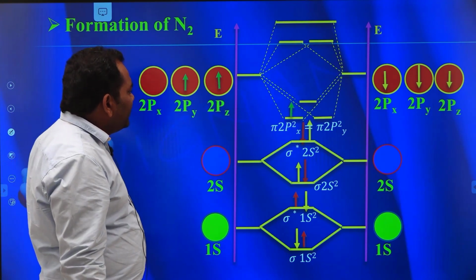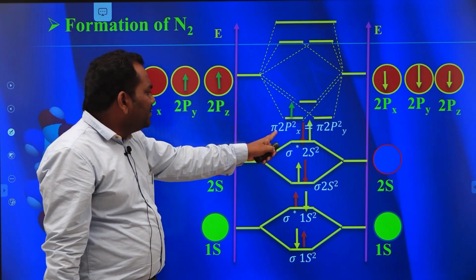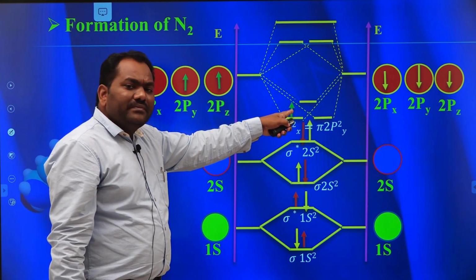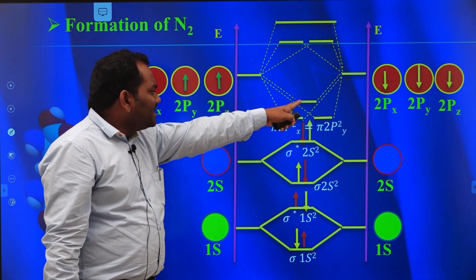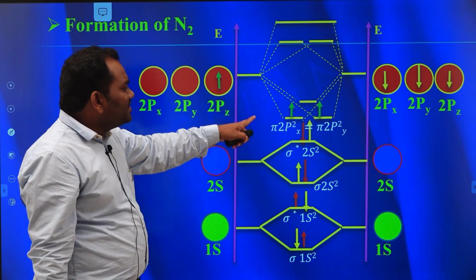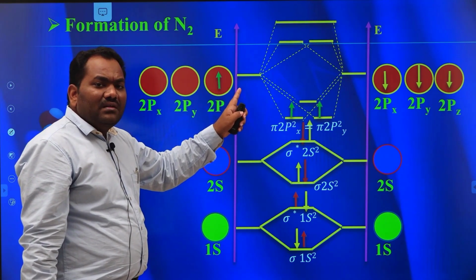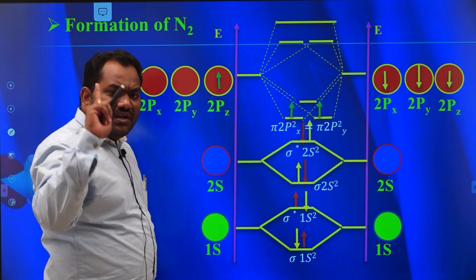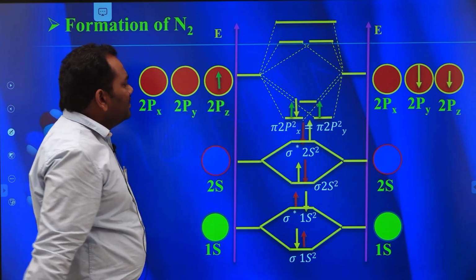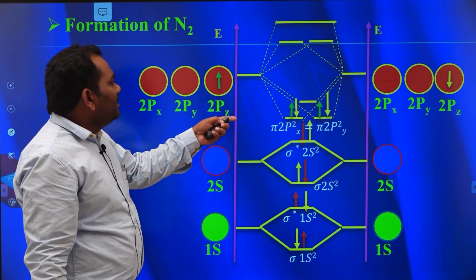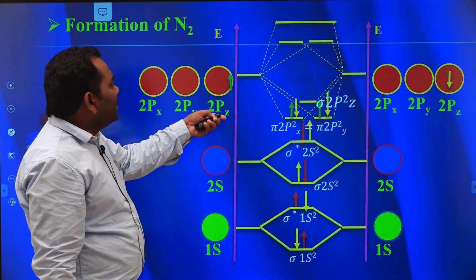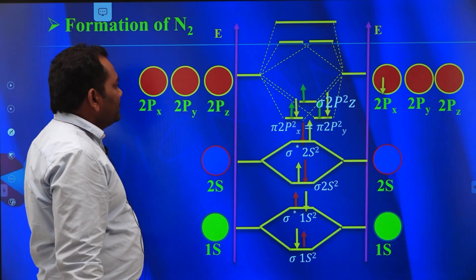Hund's rule tells about the pairing. Here the first electron enters into pi 2px orbitals and it cannot pair. Then the next electron enters into pi 2py orbitals. The pairing starts only when each orbital is filled with 1 electron, then the pairing takes place. Next the electrons enter into sigma 2pz orbital.